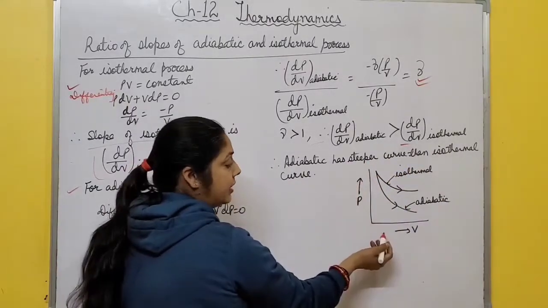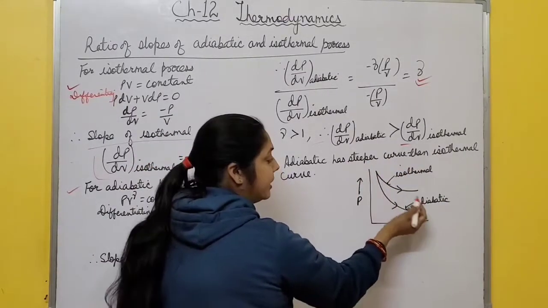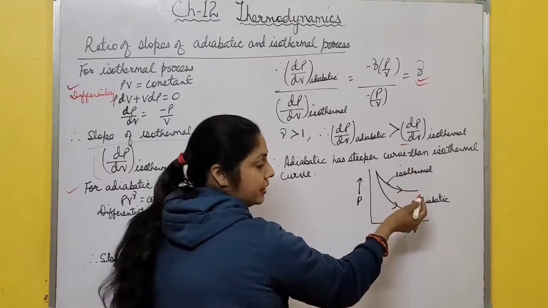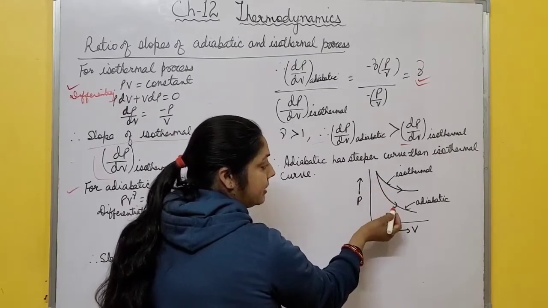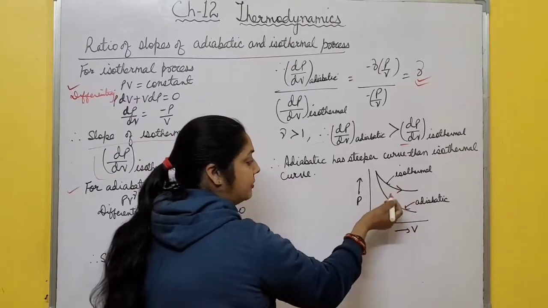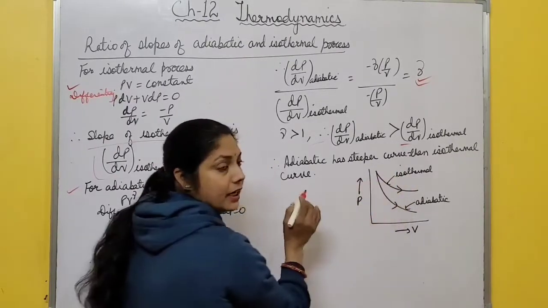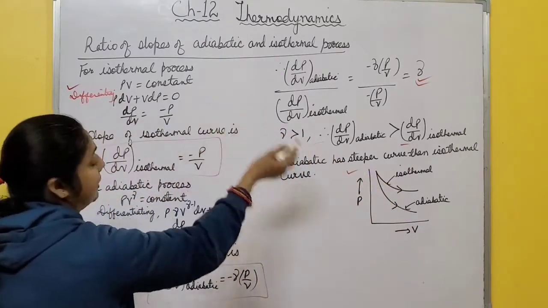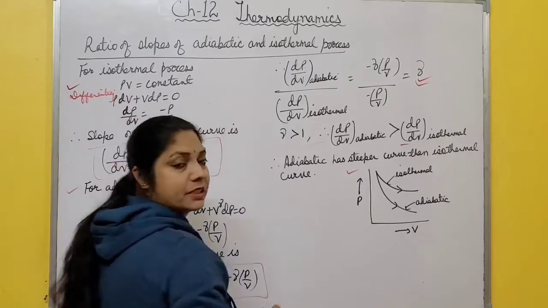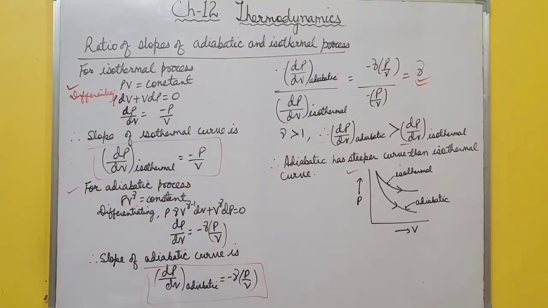This is the PV diagram. This one is for the adiabatic curve and this one is for the isothermal process, right? The curve for adiabatic is a little bit steeper than isothermal, so it has more slope than isothermal. So this is the ratio of slopes of adiabatic and isothermal processes. Hope it's clear to all of you. Please take a screenshot of this one.